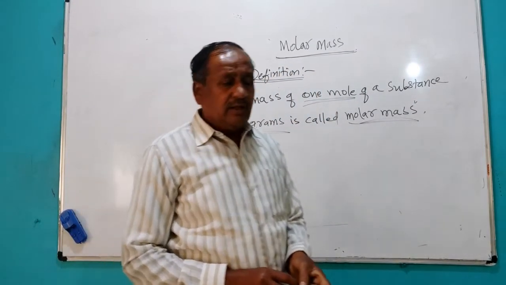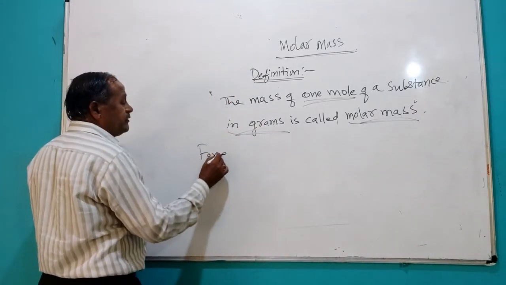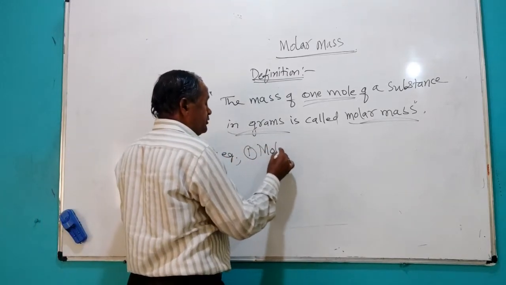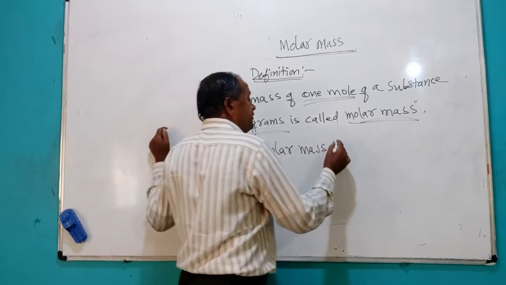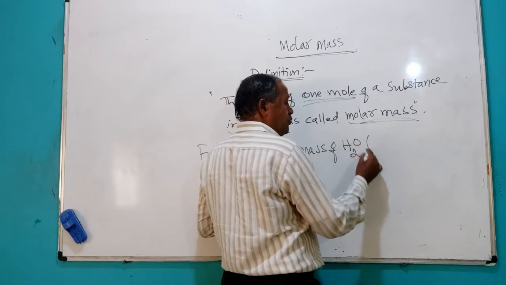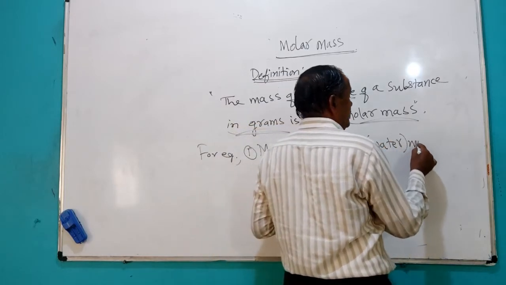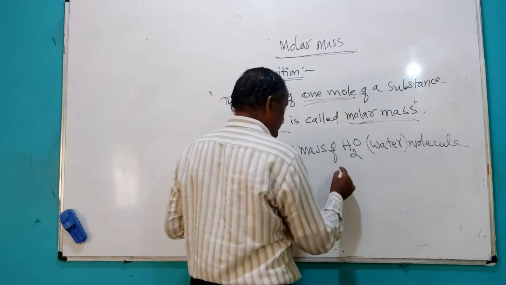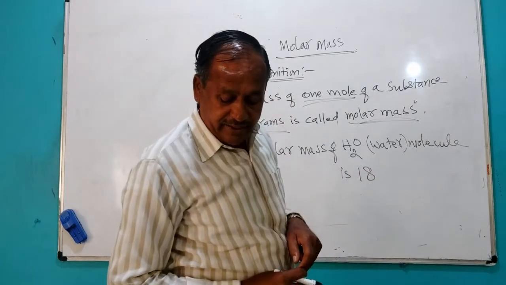For example, the molar mass of H2O, water, is 18.0 gram in round figure.